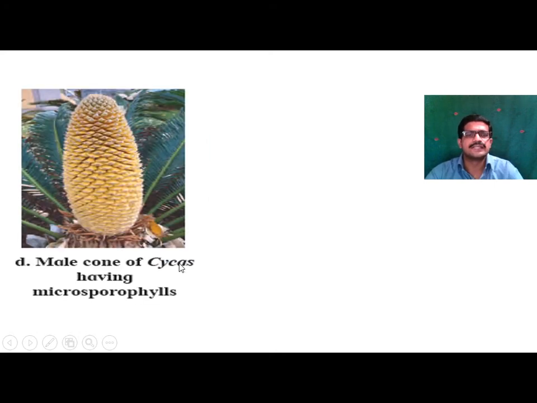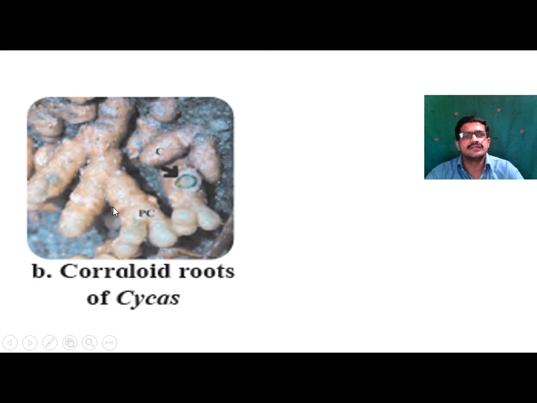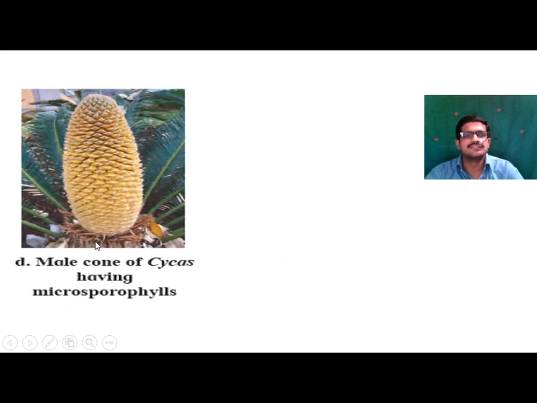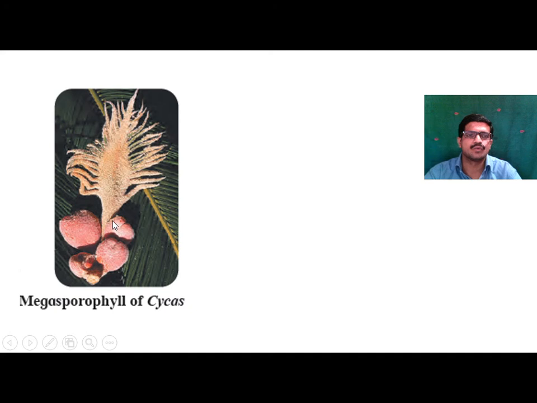Then the male cone of the cycas has microsporophylls. After some years there is development of a male cone at the center in the cycas plant. It is a very slow process, and this male cone consists of microsporophylls. This male cone is large in size, that's why it is called a cone, a cone-like structure. And this is the female cone, called megasporophyll. This is the megasporophyll of the cycas.